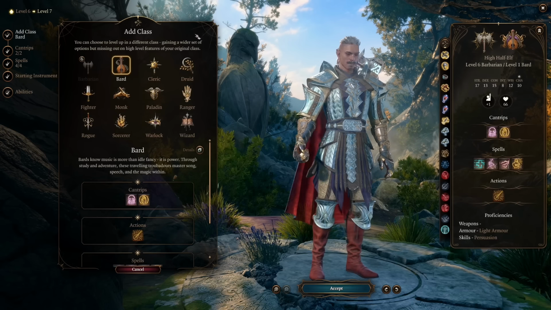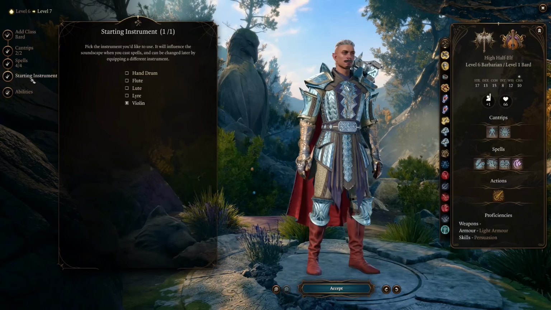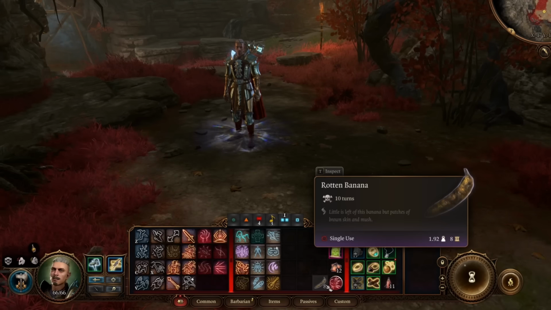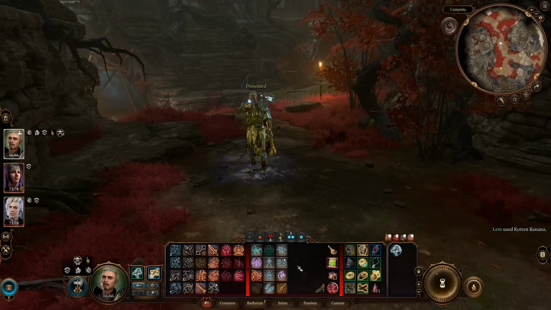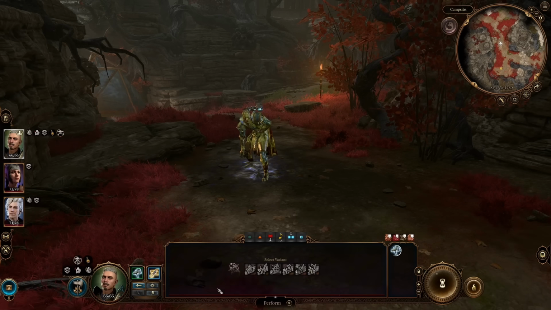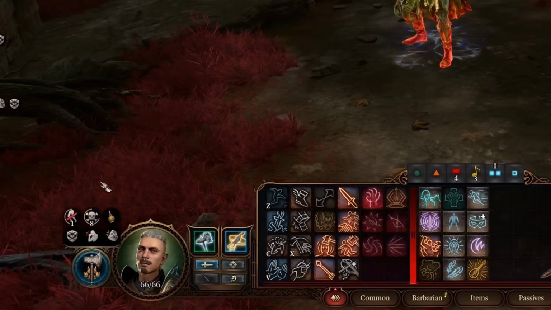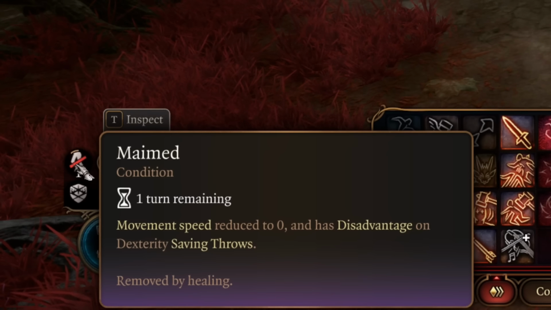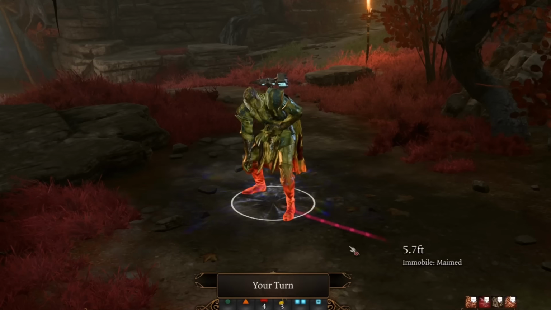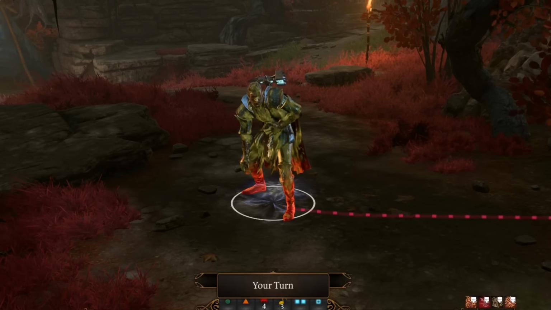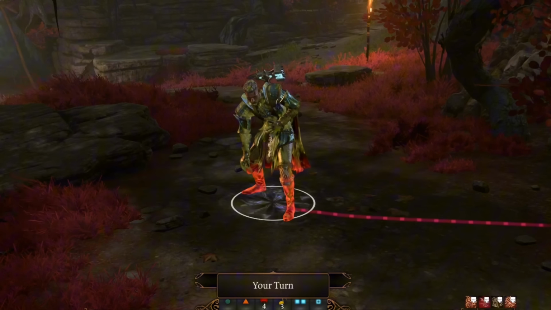Next, I'll take 1 level of Bard for proficiency with musical instruments. Finally, I'll eat a rotten banana to poison myself, then I'll click on the Perform button to start playing a tune. And look at that, maimed. So what's going on here? Did Tav just shred a tune that was so metal that he literally broke his own limbs?